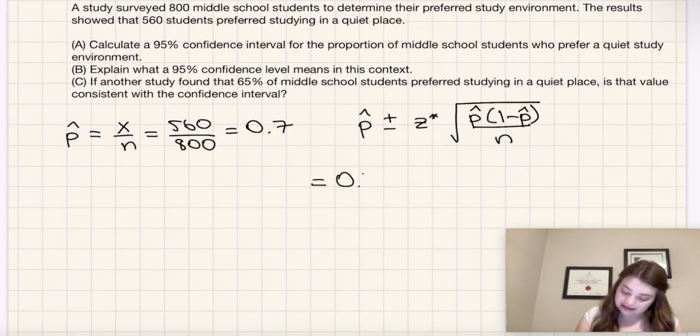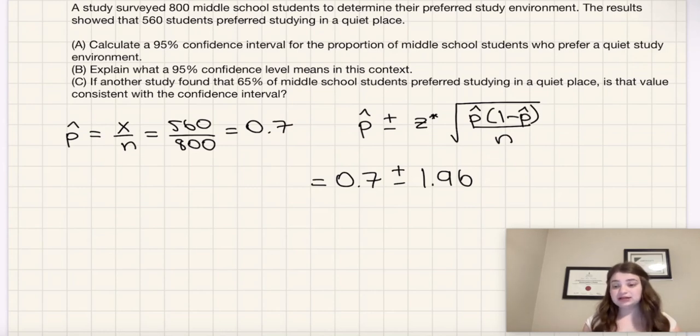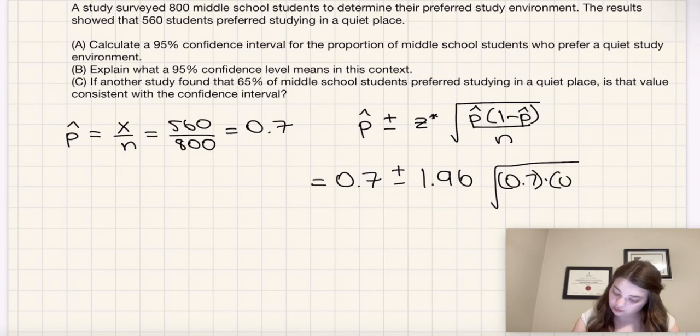So p hat is 0.7 plus or minus the z value. In this case, the z value would be 1.96, because 1.96 is always going to be our z value for a 95% confidence interval. You may just memorize it, or if you forget, you can always look it up on the tables, which is also fine. Then we multiply that by the standard error: 0.7 times 1 minus p hat, which is 0.3, divided by n, which is 800. Then let's see what that gets us.